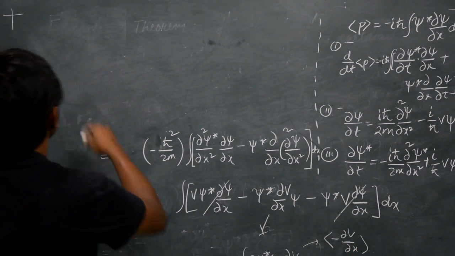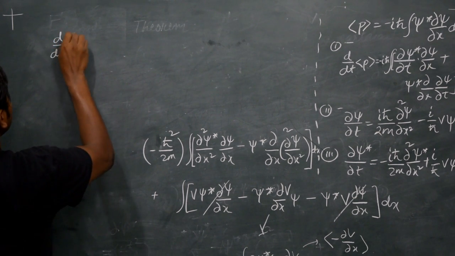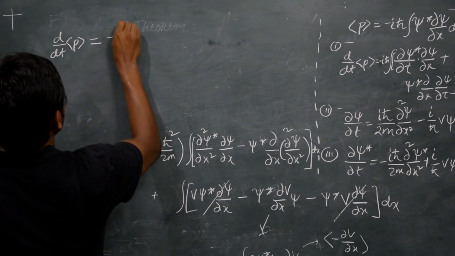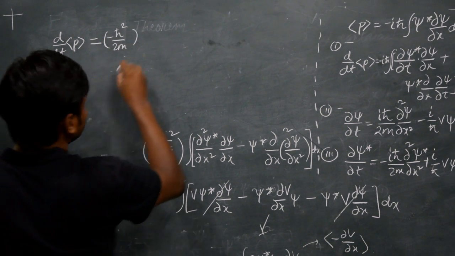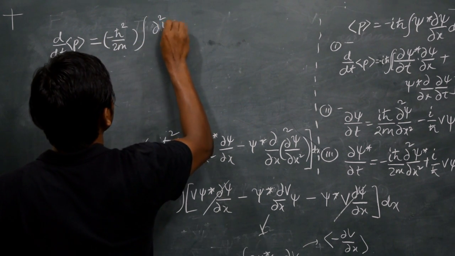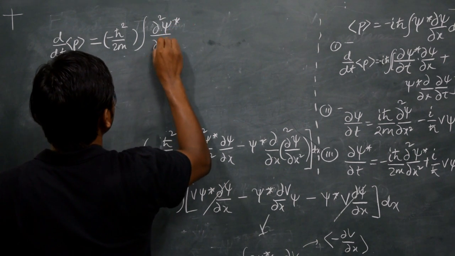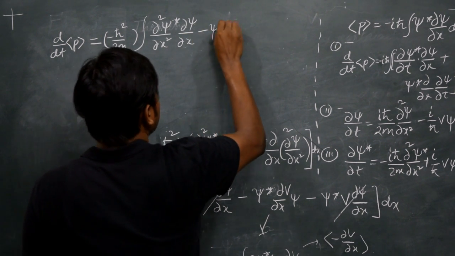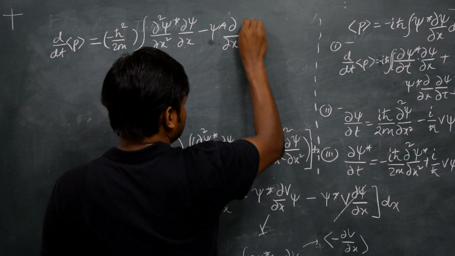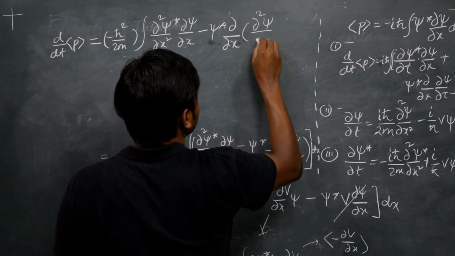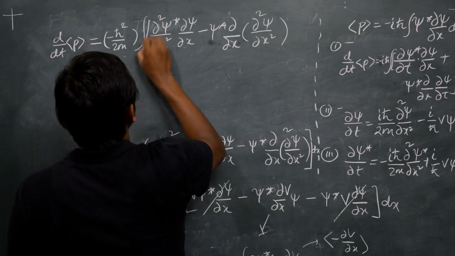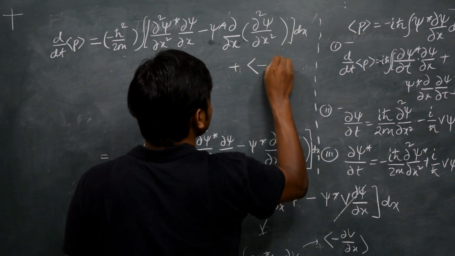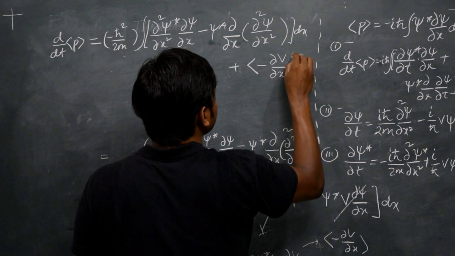So let me write the expression again. d by dt of the expectation value is equal to minus h cross square by 2m, integration of del square psi star by del x square times del psi by del x minus psi star del by del x of del square psi by del x square dx, plus the expectation value of the negative of del V by del x.